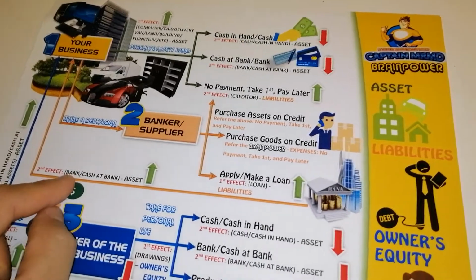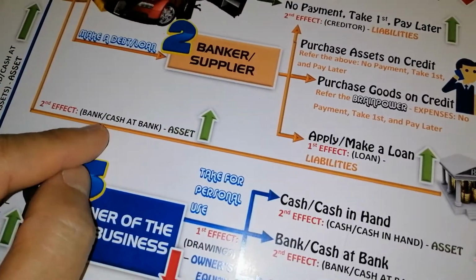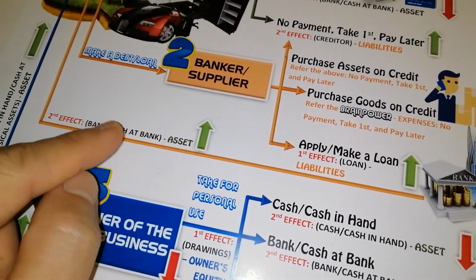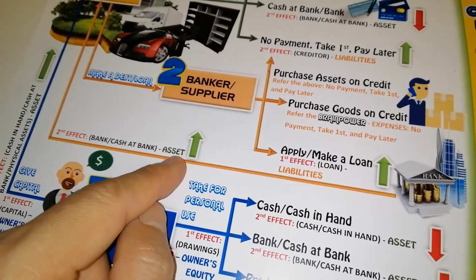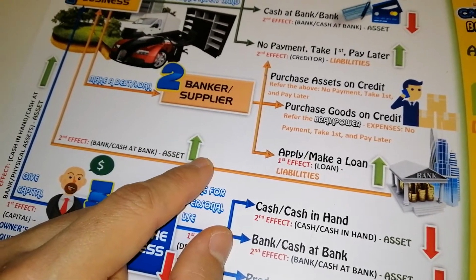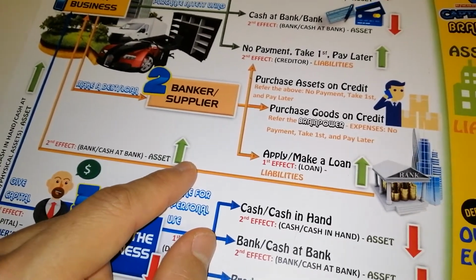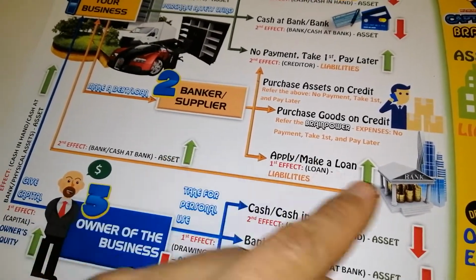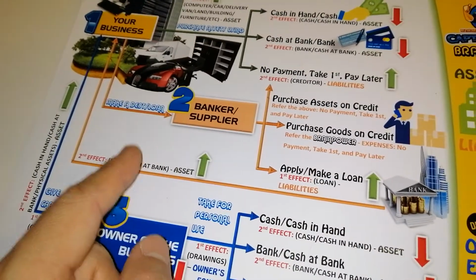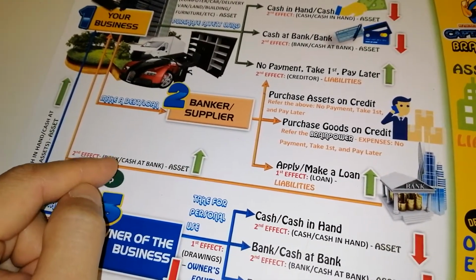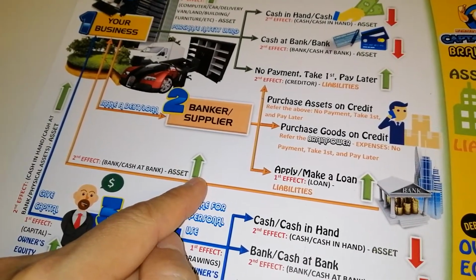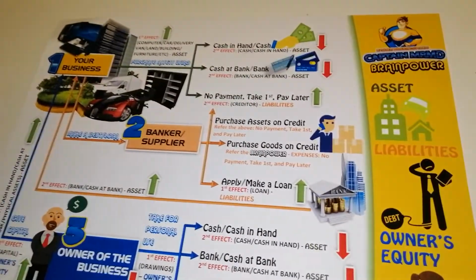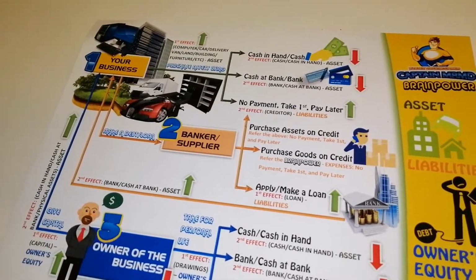That's why the second effect is bank, or you must be consistent, you can also use the term cash at bank. Category is asset, and definitely your cash at bank will increase, because when your loan is approved, the bank transfers the cash to your business bank account, and you can check that the cash increased. Okay, so I give you an example.